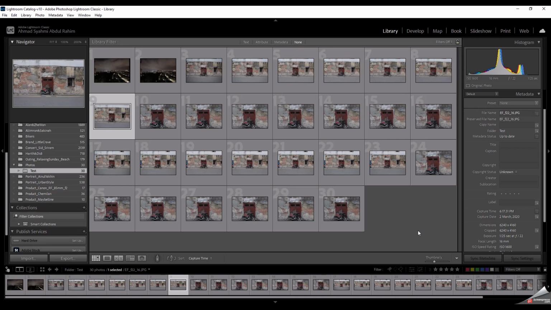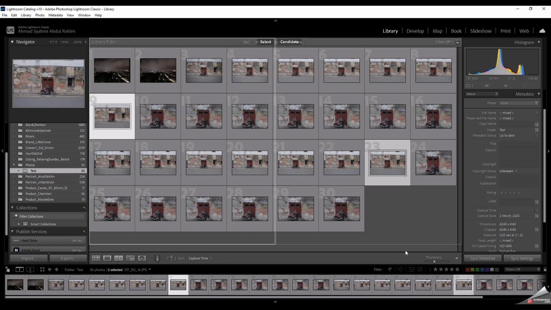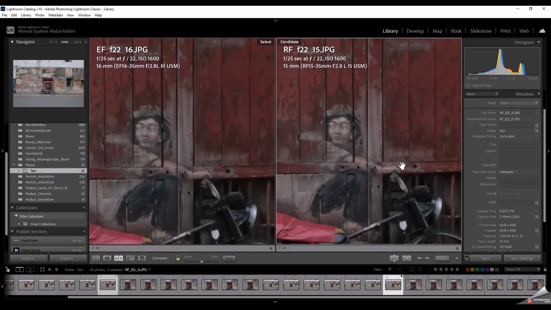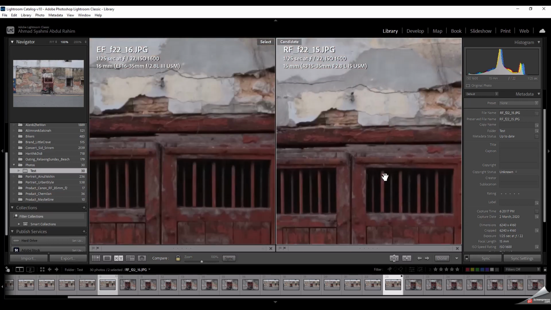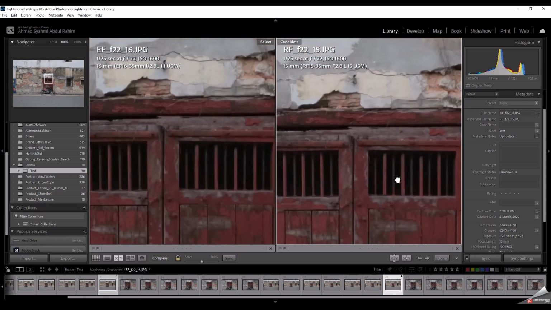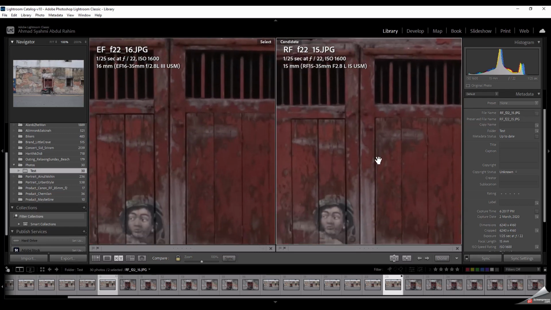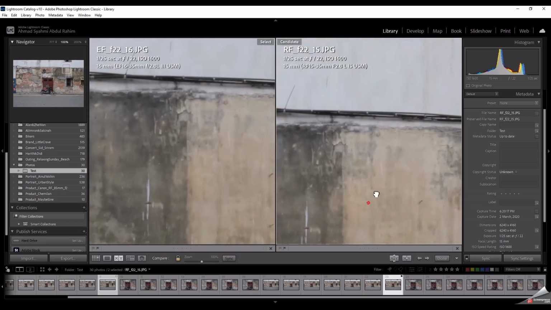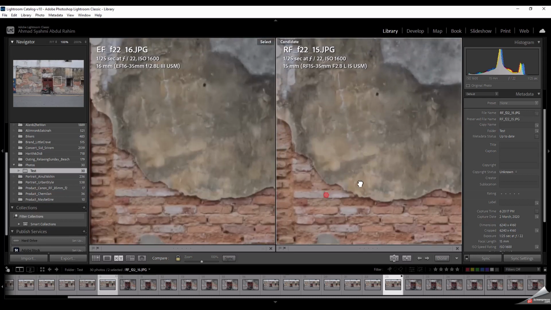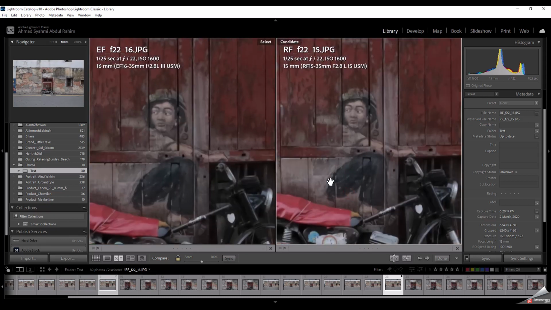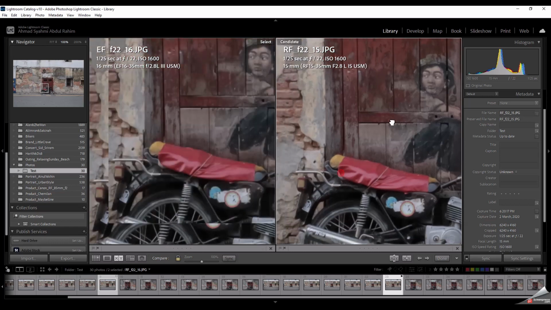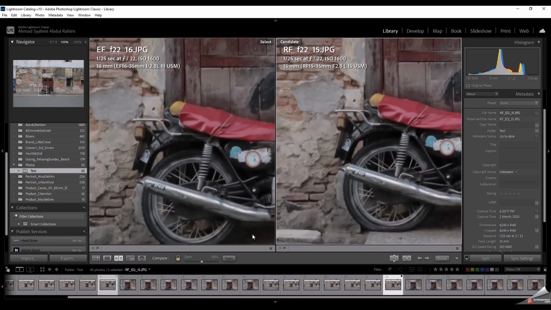Let's make a comparison between EF at f22 versus RF at f22. At the smallest aperture, you can see that the image is not as sharp as it was at f8. I feel like the RF produces a more contrasty image than the EF overall. So this is at their widest angle.